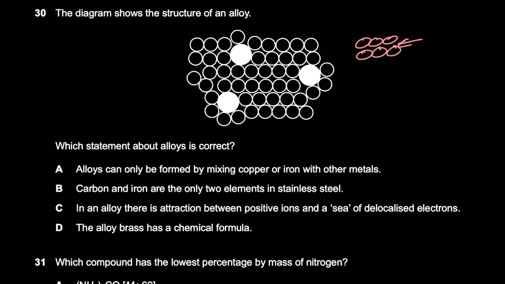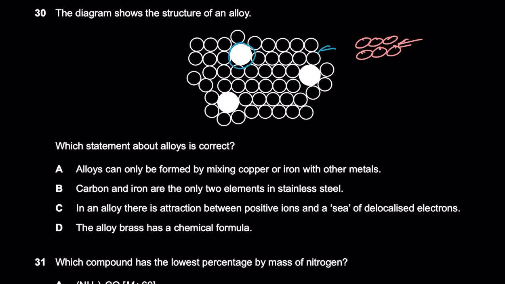So the reason why they came up with alloys was to utilize all the other properties of the metals, but also make it hard and strong, right? And that's why they disrupted the regular lattice, they disrupted the structure. Now the layers can no longer slide over each other. That's how an alloy came into being, okay? Which statement about alloys is correct?